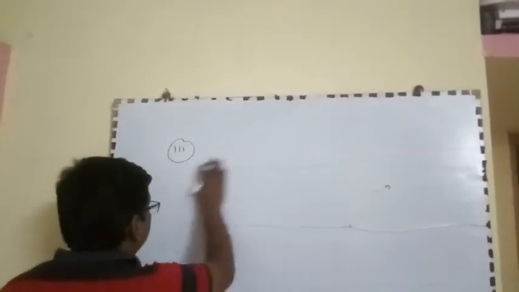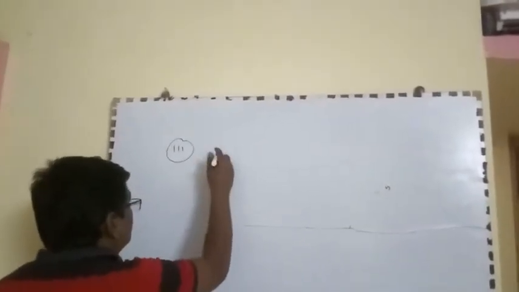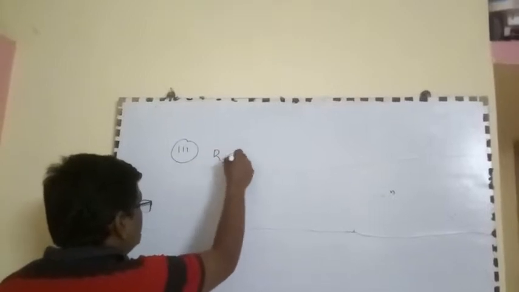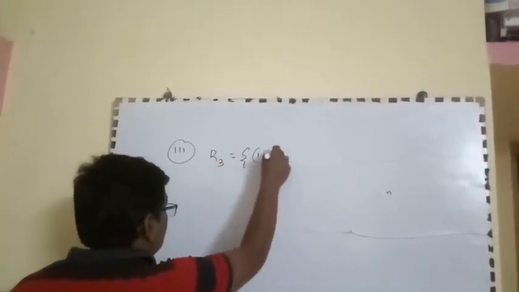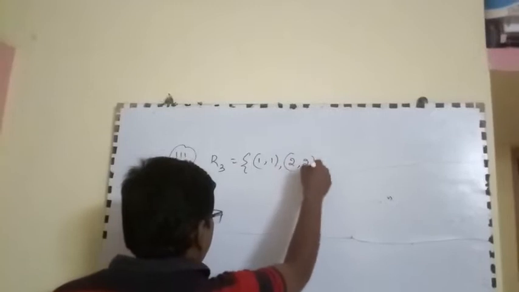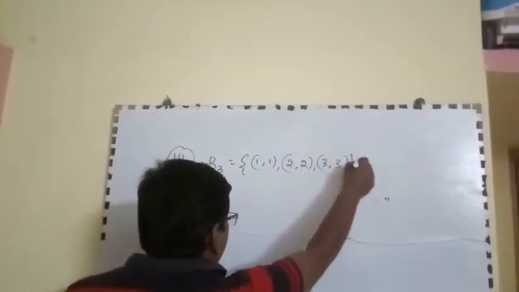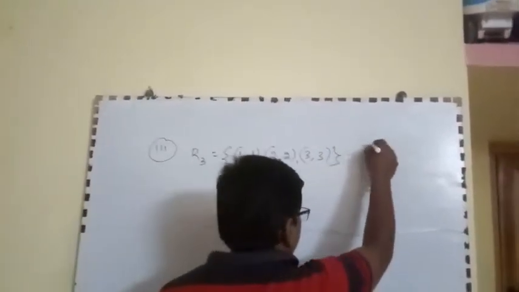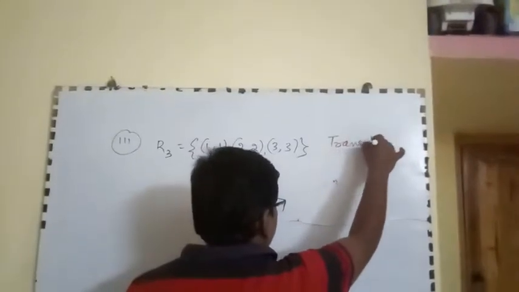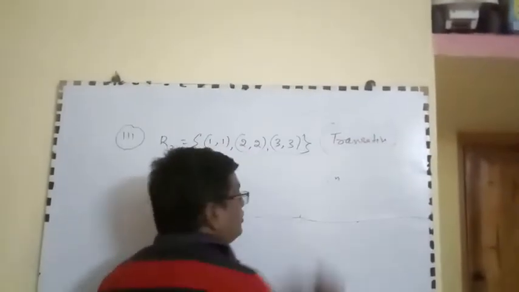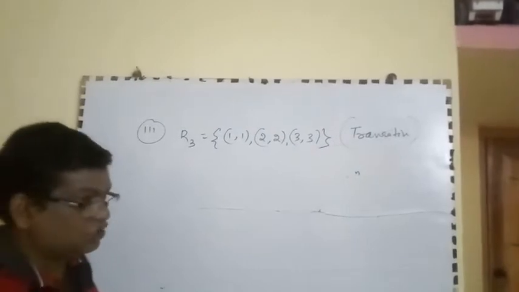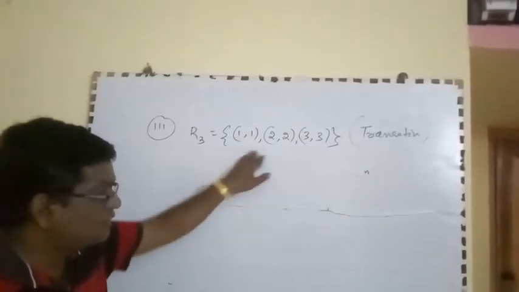Third example. R3 = {(1, 1), (2, 2), (3, 3)}. It is also a transitive relation, because there is no comparison like xy, yz, so it is a transitive relation.